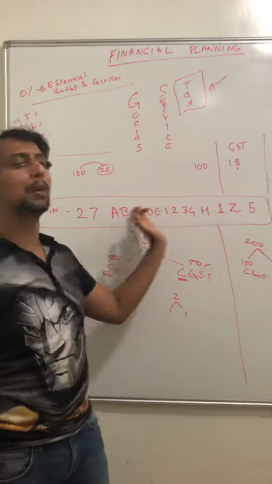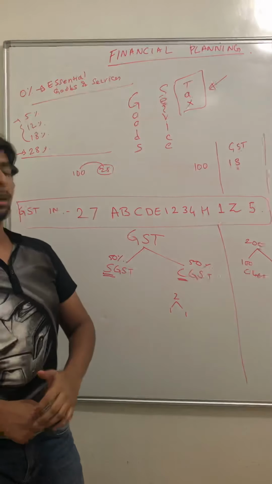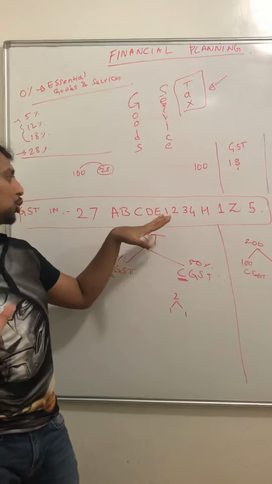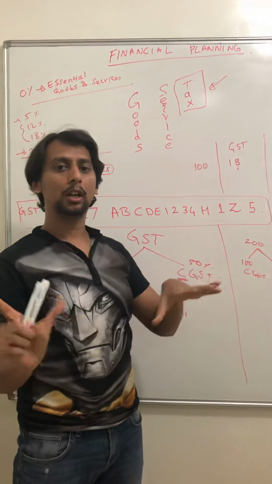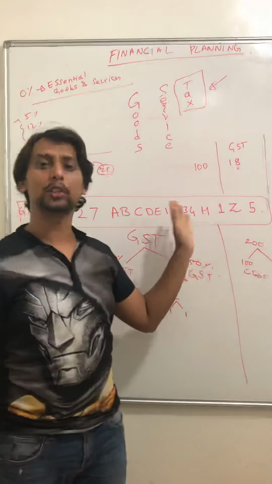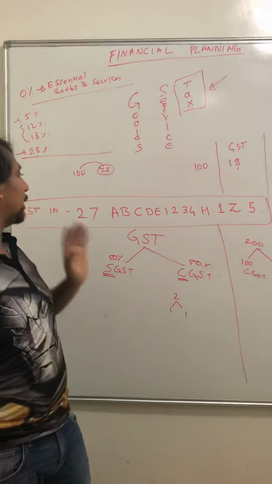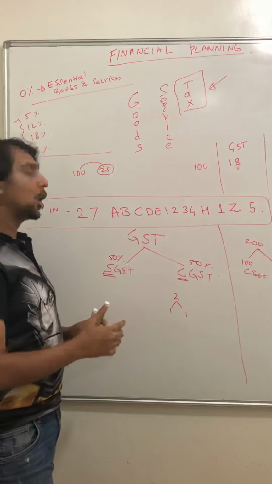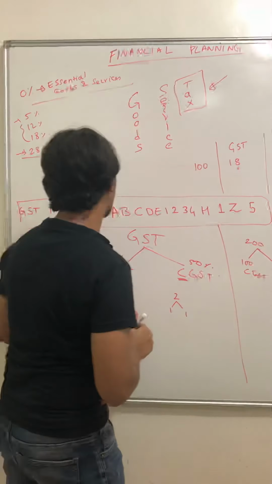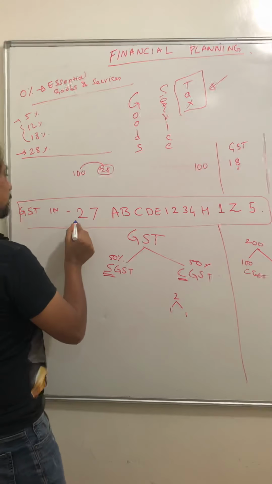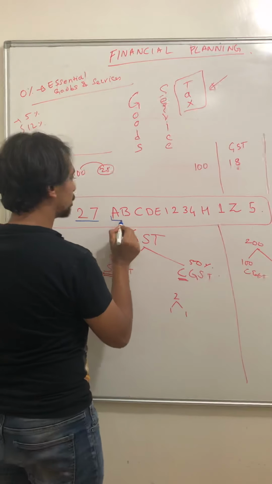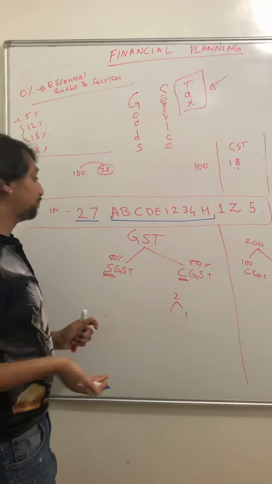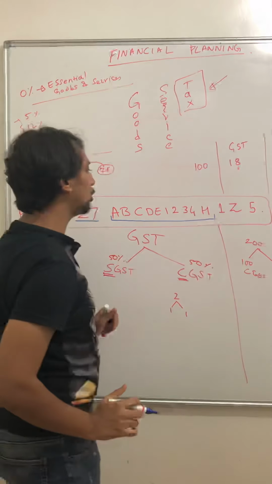So this is an ID that you will have, which tells you that you have taken this service from this shop or this restaurant or this institution, or whatever it is. So this is the GSTIN ID. Whenever you are in the exam, you will be asked to make a receipt and on that you will have to write this GSTIN ID. Here too, the first 2 numbers, and after that comes the PAN number of whoever has taken out the GST account.